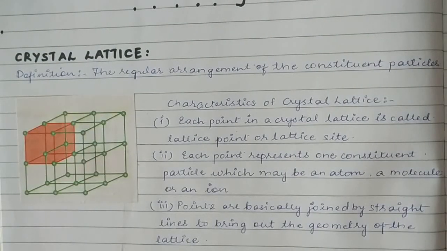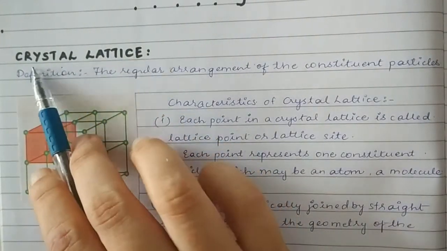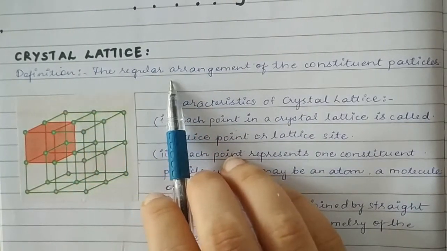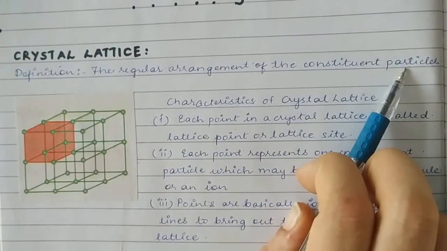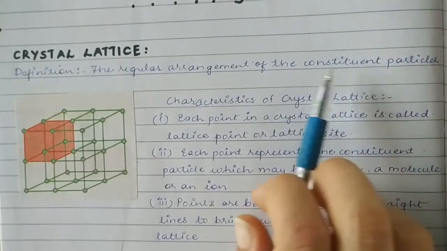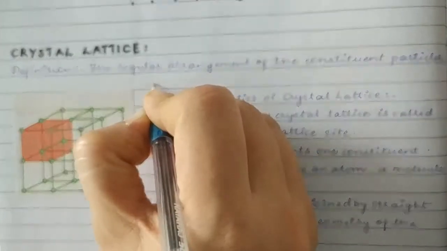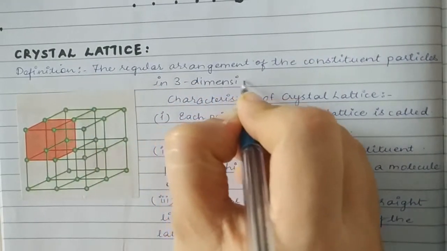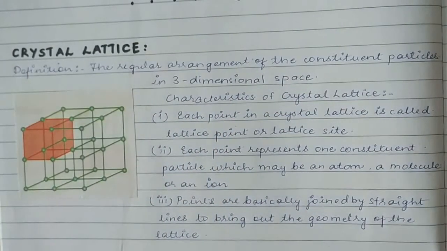The second definition is, what do you mean by crystal lattice? Now you know what is lattice, right? Now what is crystal lattice? Crystal lattice is the regular arrangement of the constituent particles in 3 dimensions. So in a 3-dimensional space, I forgot to mention it here, the regular arrangement of the constituent particles in the 3-dimensional space is called as crystal lattice.